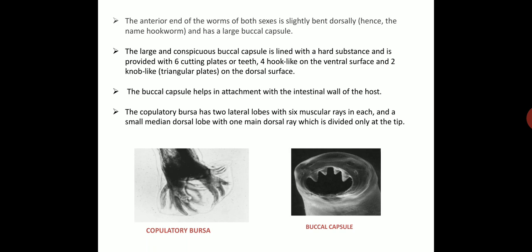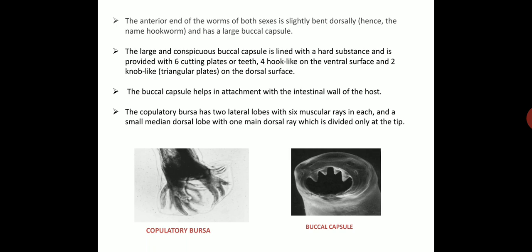The large and conspicuous buccal capsule is lined with a hard substance, and it is provided with 6 cutting plates or teeth: 4 hook-like on the ventral surface and 2 knob-like triangular plates on the dorsal surface. You can see the buccal capsule in this picture. The buccal capsule helps in attachment to the intestinal wall of the host.